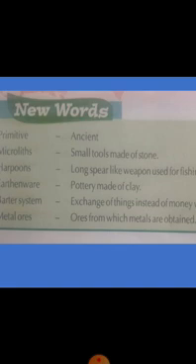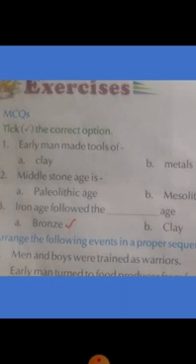Okay. Then next, MCQ, multiple choice questions. Early man made tools of: clay, metals, stones. What is the answer? Early man made tools of metals and stones? Metal tools also were used, but at first they used stones. Metals they started in the Chalcolithic period only. So early man used stone tools. So stones are the answer.